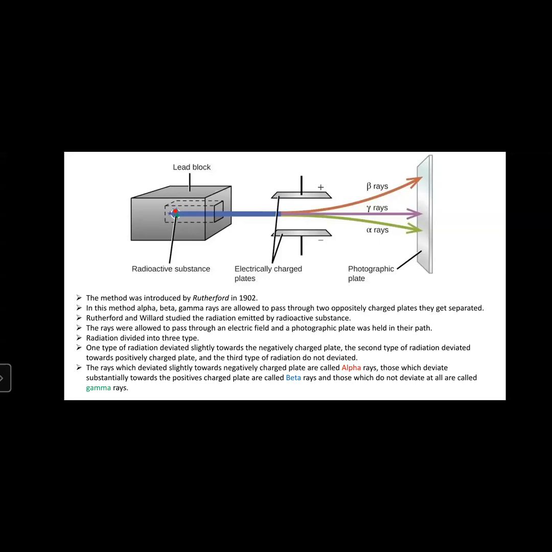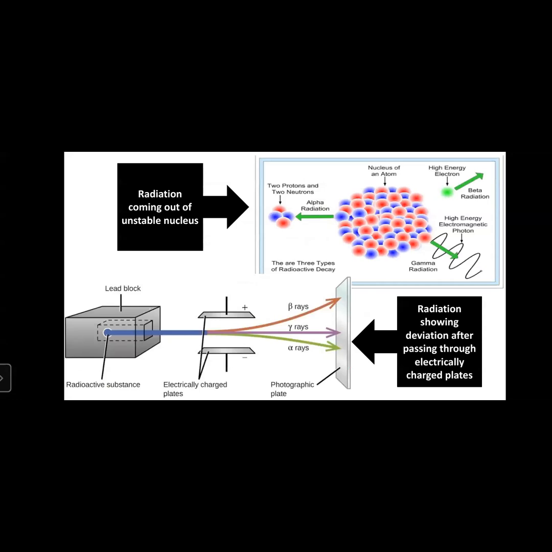From this experiment, they concluded much information, which is listed in this table.